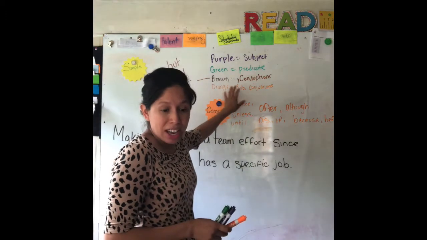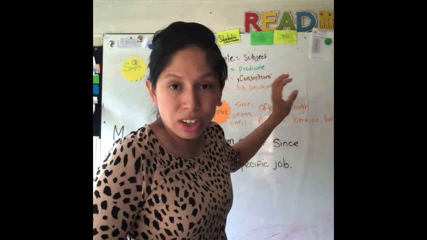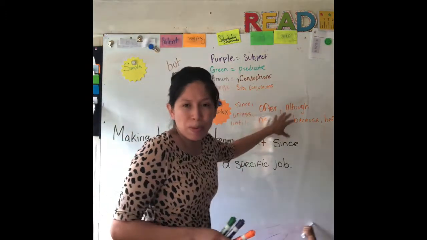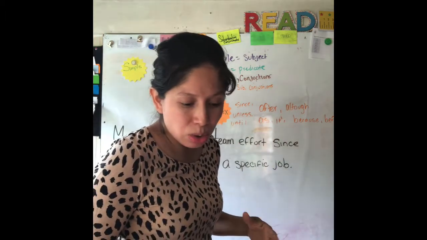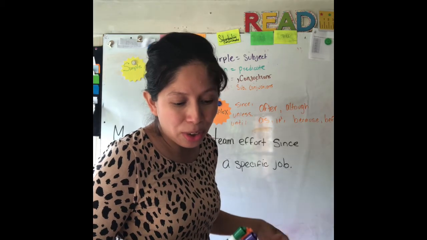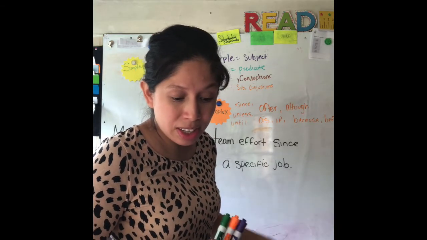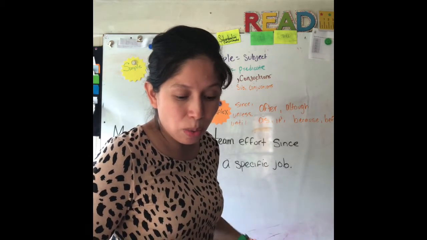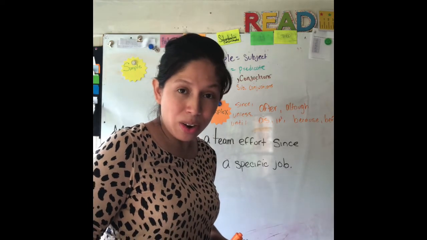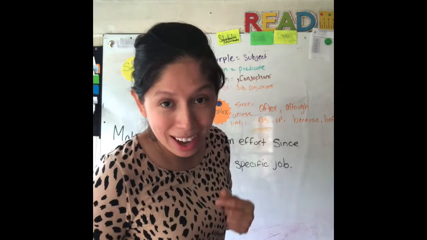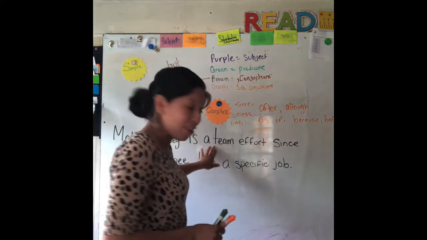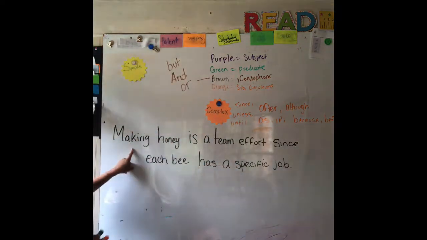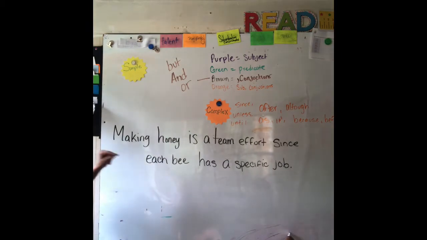We have orange as a subordinating conjunction, and here's some of them. There's a lot more, but these are the most common ones that you normally use. There's after, although, as, because, before, if, since, though, unless, until, when, whenever, where, wherever, and while. I have to look through my book because I cannot remember every single one of them. But here is our sentence. It says, making honey is a team effort since each bee has a specific job.